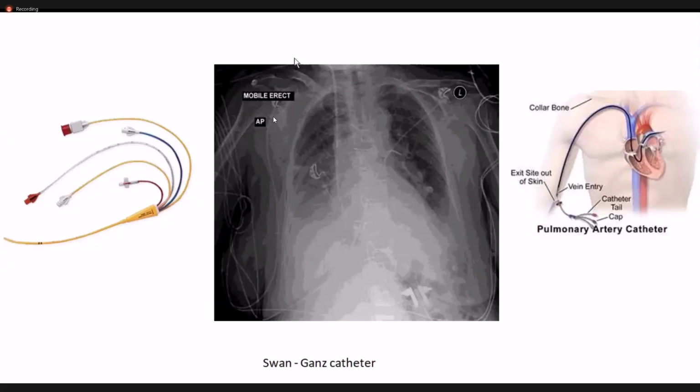You can clearly see that this is a wire, I mean, a catheter, that is being passed into the patient's chest or thoracic cavity from outside, from the bigger arteries. In this figure also you can clearly see that the pulmonary artery catheter is being placed from these arteries, and it is being directly placed into the patient's heart, or you can see that it is being placed in a pulmonary artery right here.